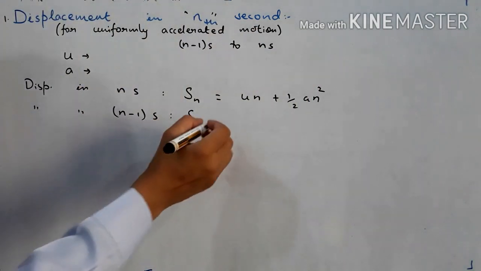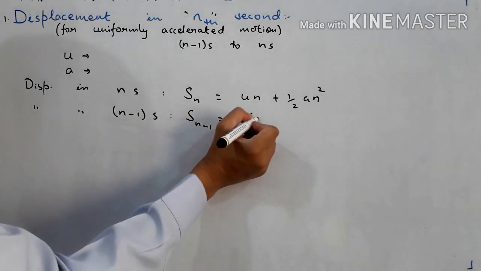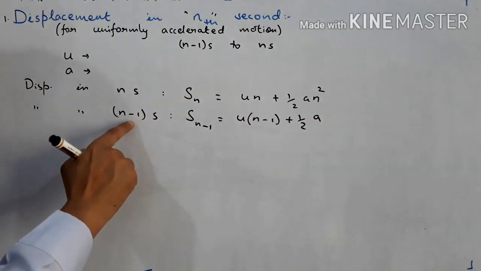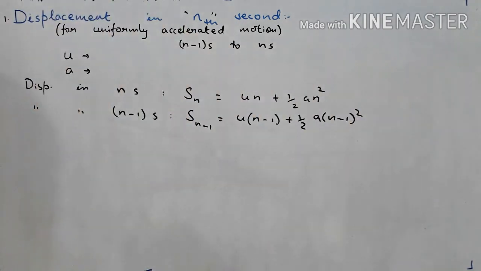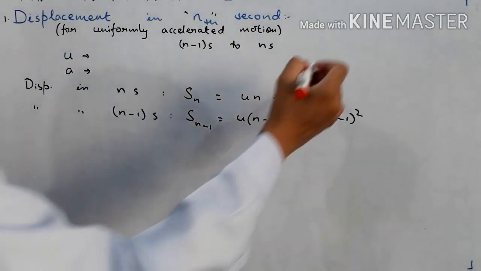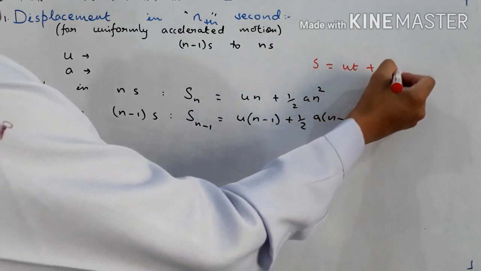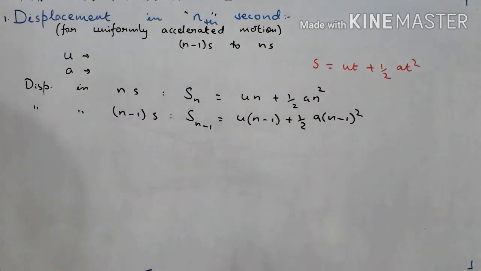Then displacement in n minus 1 seconds will be how much? u into t, where t I'll put as n minus 1, plus half into a into t square, but instead of t, I have to write n minus 1 whole square. For your reference, let me write the formula which I am using here: S is equal to ut plus half at square. For the first case t is equal to n, for the second case t is equal to n minus 1.